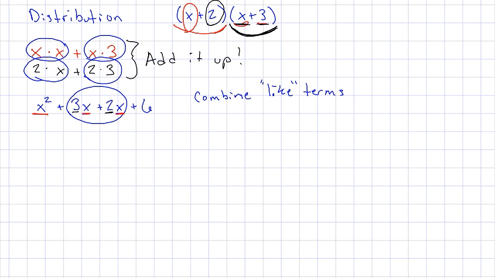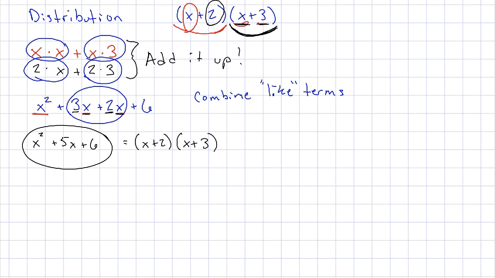These just have the x. There's nothing in the exponent. There's nothing up above. So these can be added. I have 3 of them plus 2 of them, so I end up with 5. So I have x squared plus 5x plus 6. And this is the result when I distribute the x plus 2 to the x plus 3.